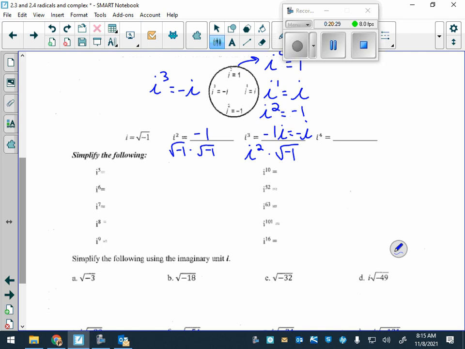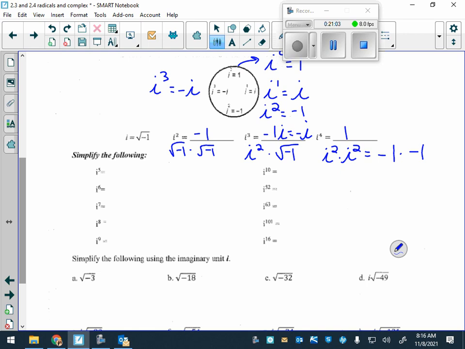Okay? Then, if you have I to the 4th, what does I squared equal? -1. What's -1 times -1? -1 times -1? 1. Okay?